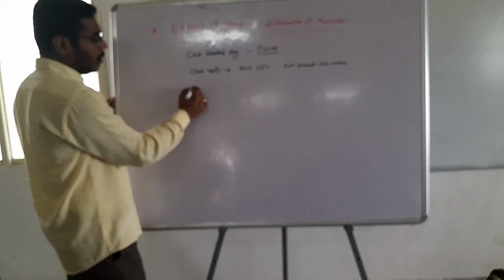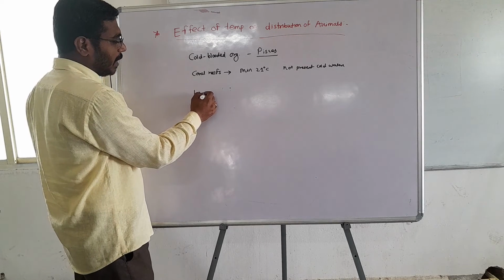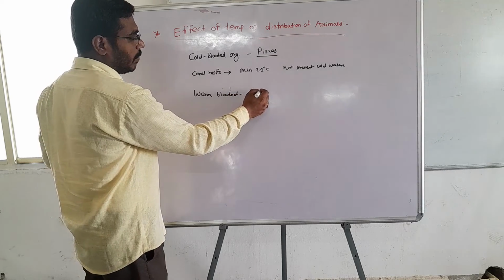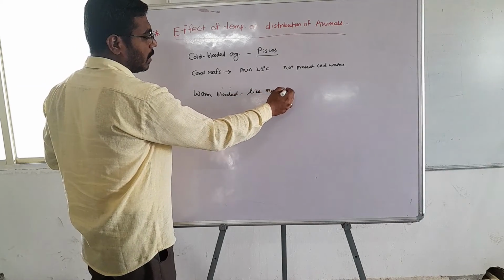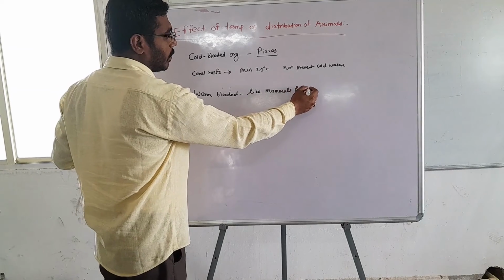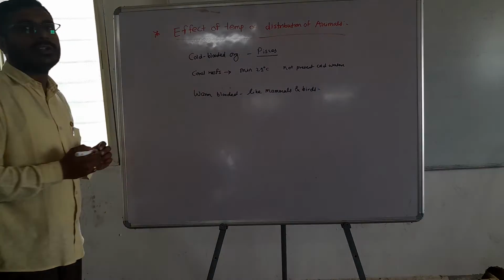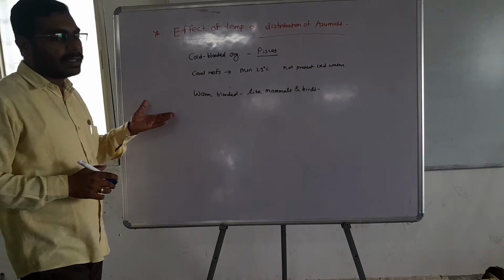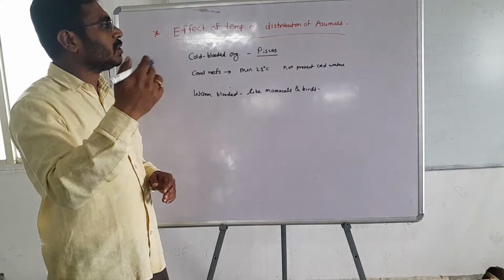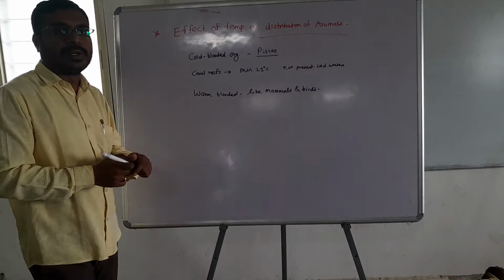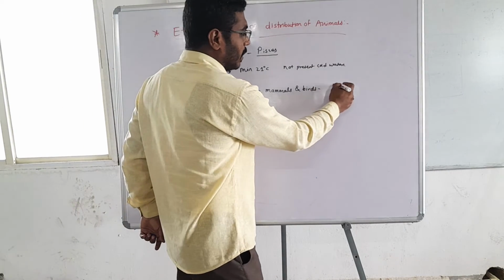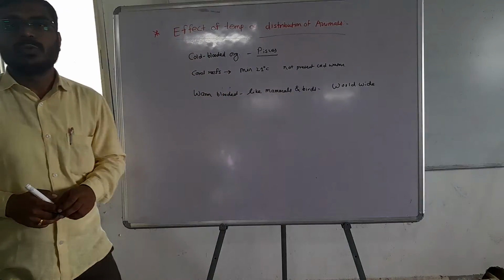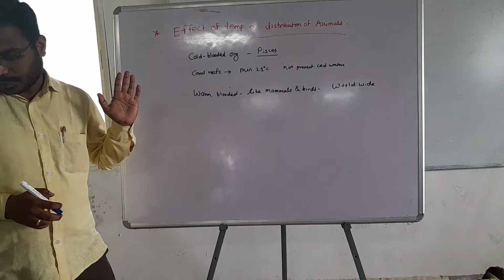Now, warm-blooded organisms like mammals and birds are also found distributed all over the world irrespective of temperature. Whether temperature is very cold or very hot, they are distributed worldwide. They are distributed worldwide because of their ability to adapt to the temperature.